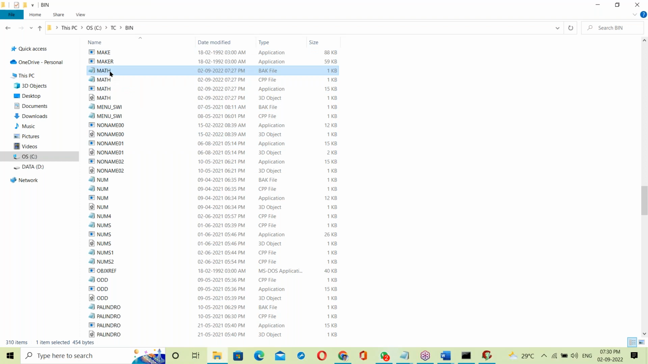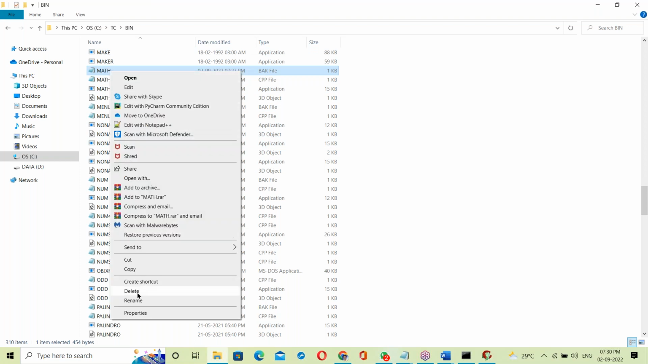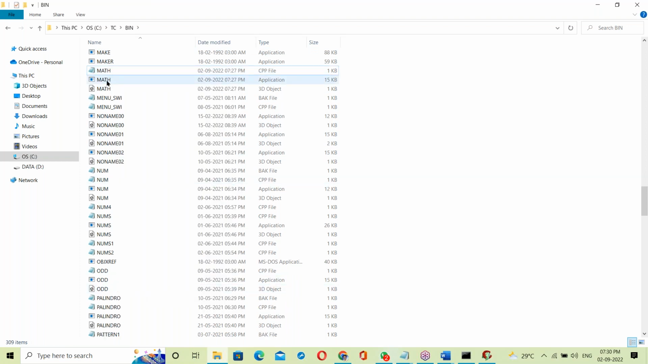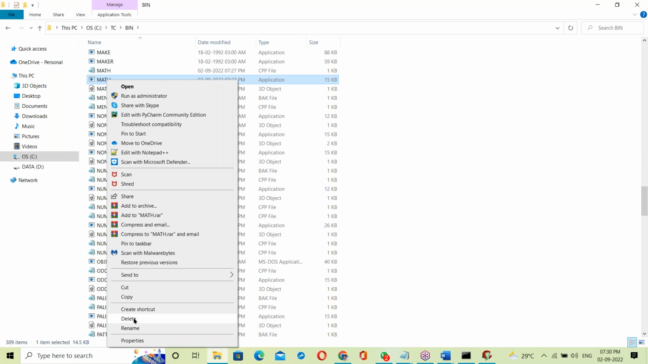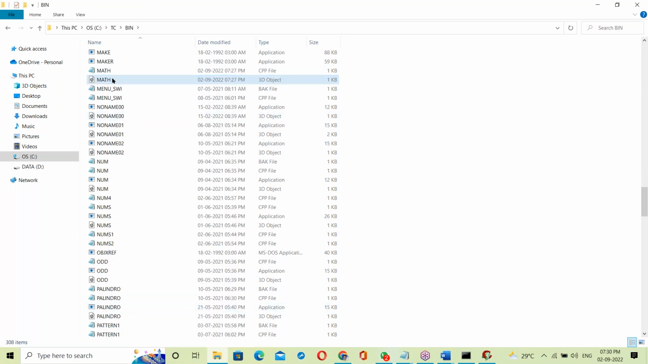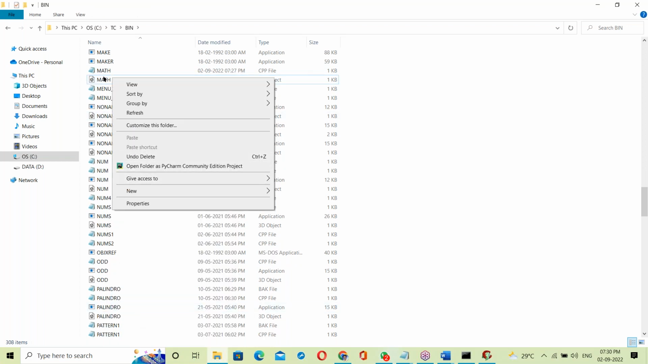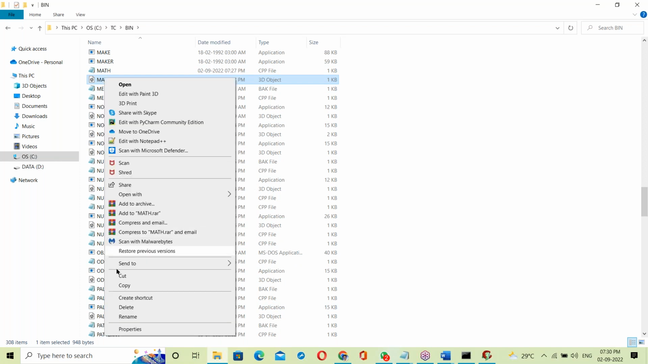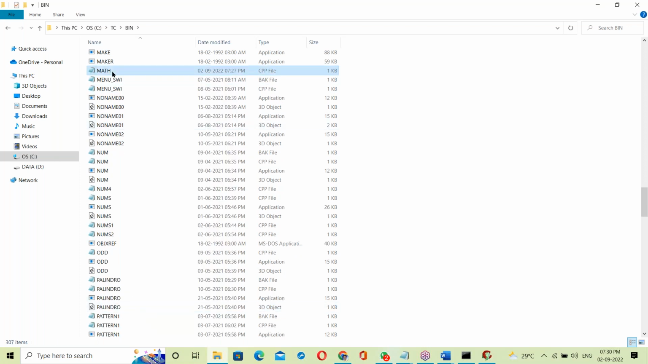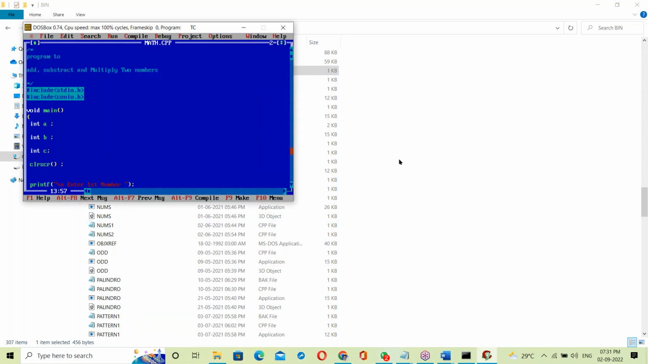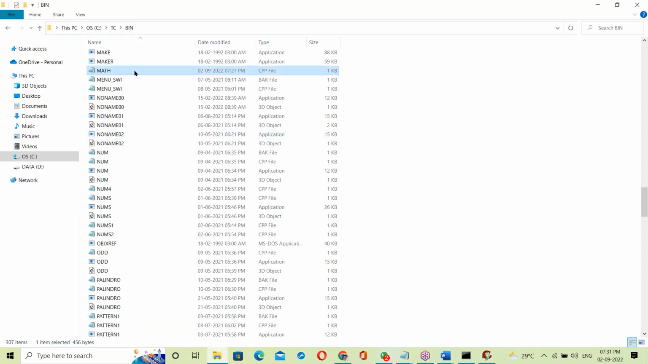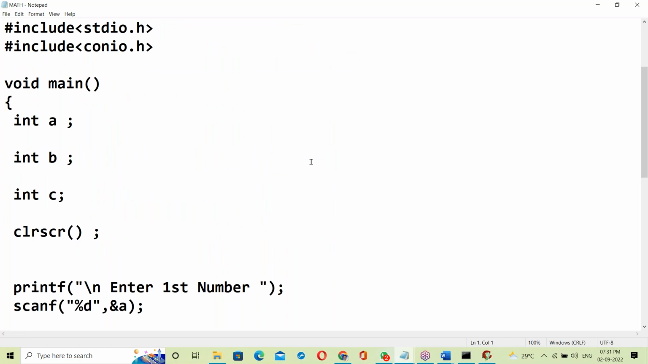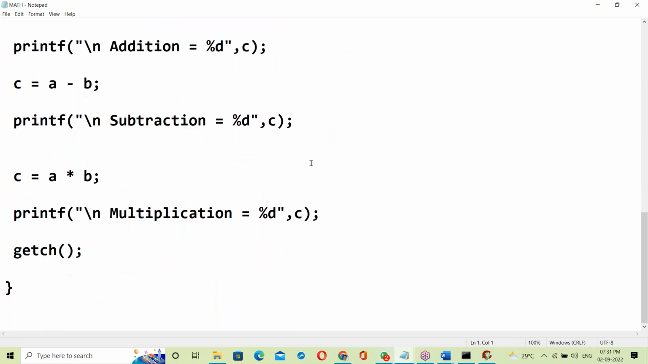One second. Let me delete all the old files. There are some old files. Delete. See, this is math.cpp. So this is the program, and this is its backend. This is the math.cpp file here.